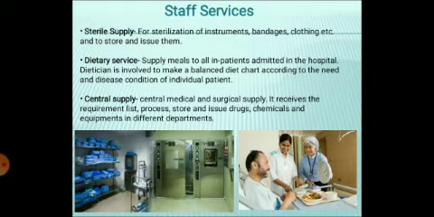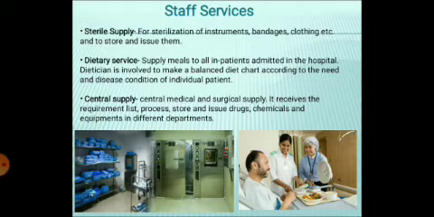Then the second one is the dietary service. This is mainly the catering department of a hospital, which has a kitchen and food store. It mainly supplies meals to the inpatients who are admitted to the hospital. A dietitian is also involved to make a chart of the balanced diet according to the need and disease condition of an individual patient.